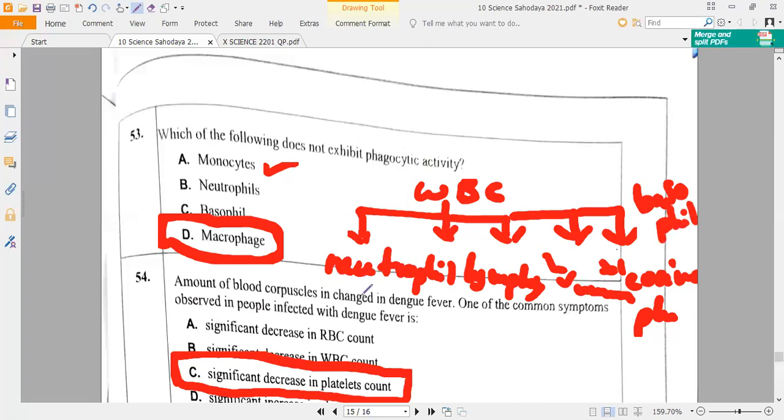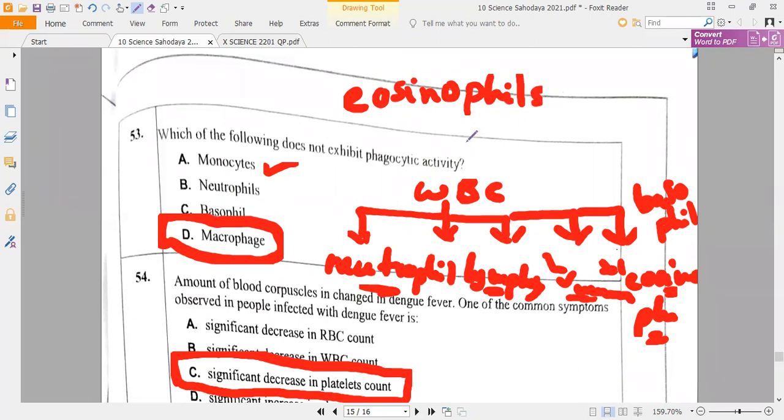Once again, I'm saying: first one is neutrophils, second one is lymphocytes, third one is monocytes, and fourth and fifth are eosinophils and basophils. Already three you have here: monocytes, neutrophils, and basophils. Remaining two are what? Eosinophils, E-O-S-I-N-O-P-H-I-L-S, and the last one is lymphocytes.